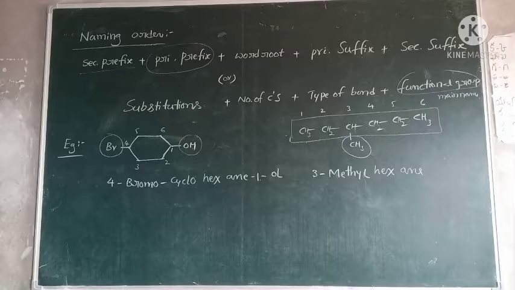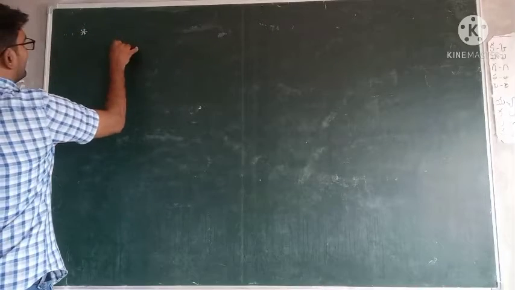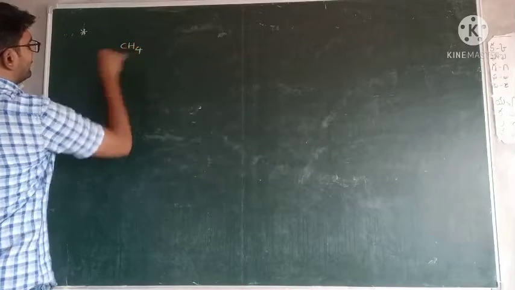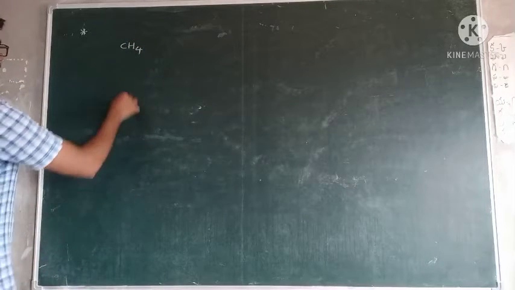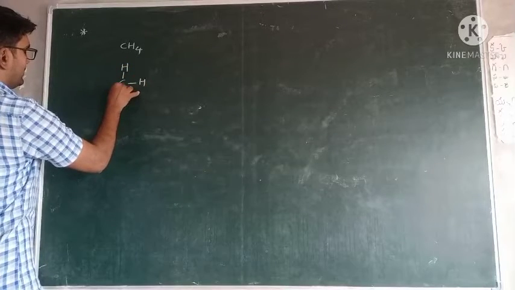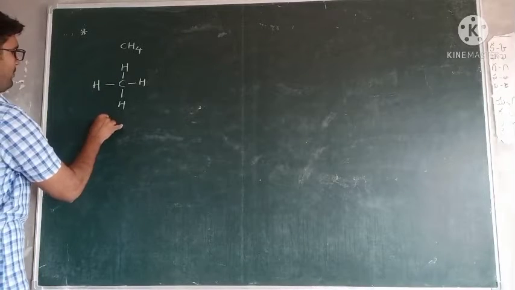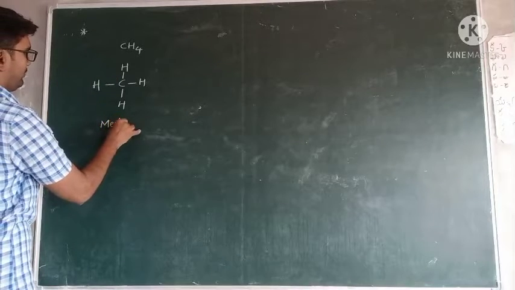Okay. Right. Next one. We know that this is CH4. CH4's name is methane. Methane means it contains 4 hydrogens. Carbon contains 4 hydrogens, so this compound name is methane. Okay, sir?